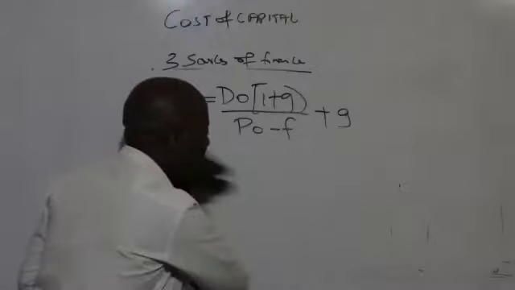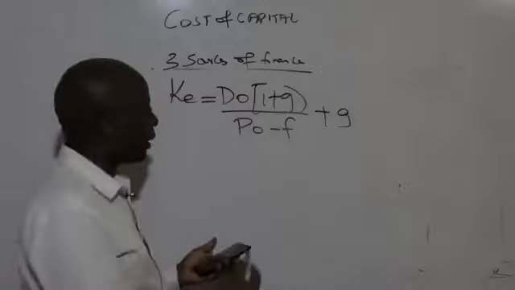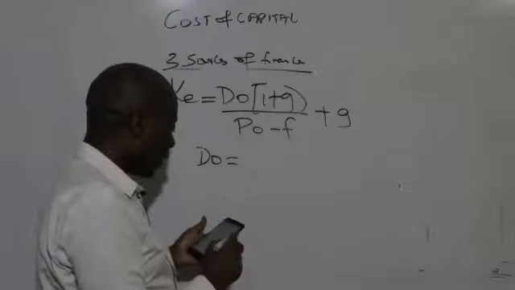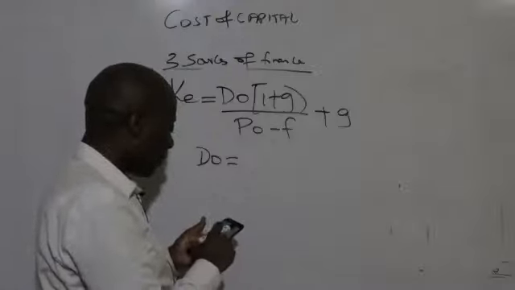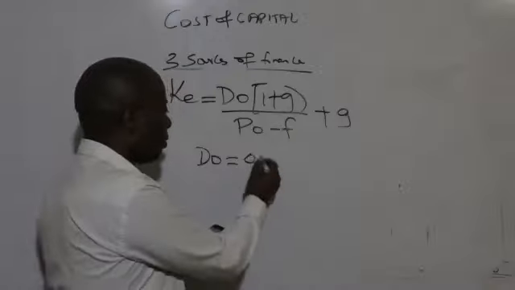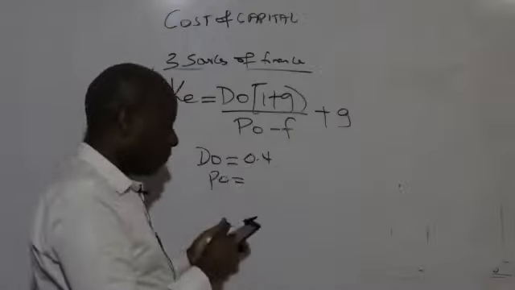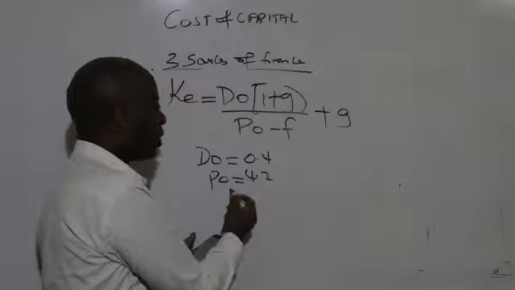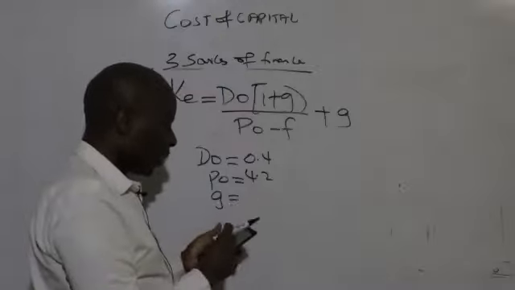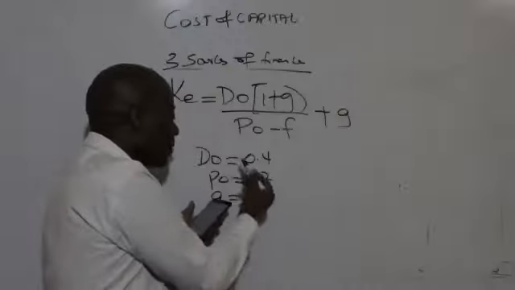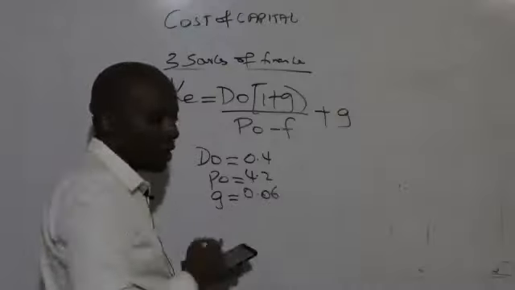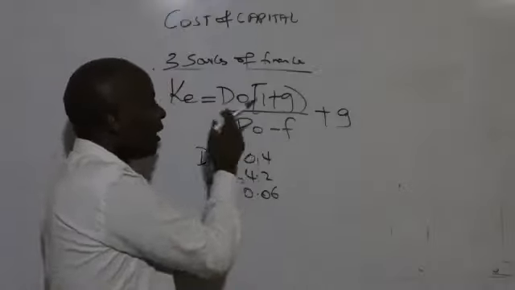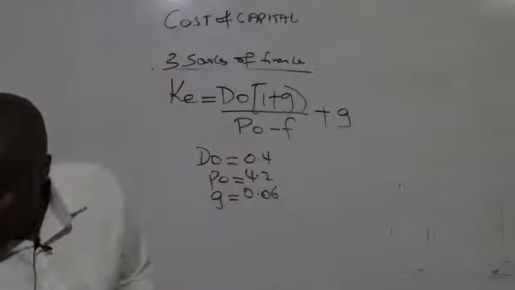Quite easy, ladies and gentlemen. These people have given us our D0. The dividend which has just been paid is 0.4. Then our P0 happens to be 4.2. They have also given us the growth rate, 6%, which is the same as 0.06. So come and plug the figures in here.